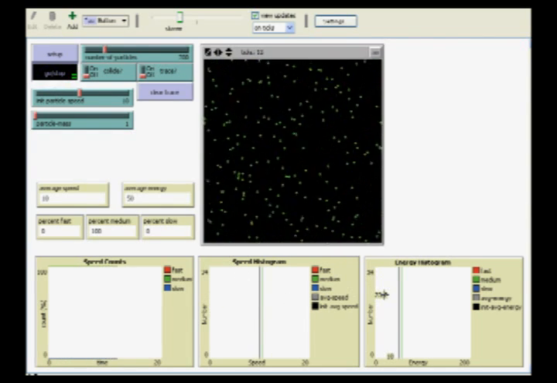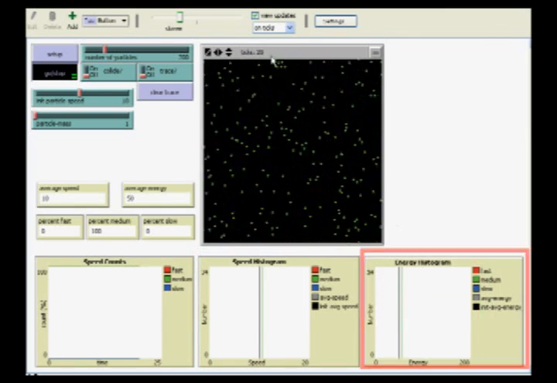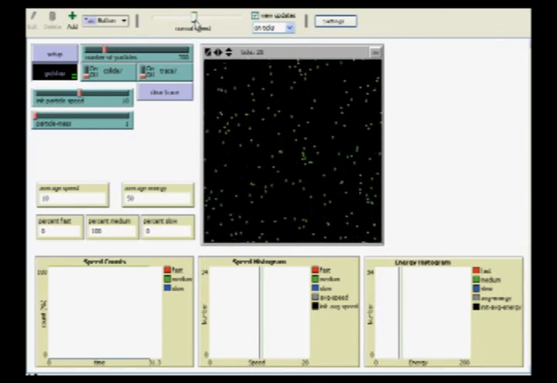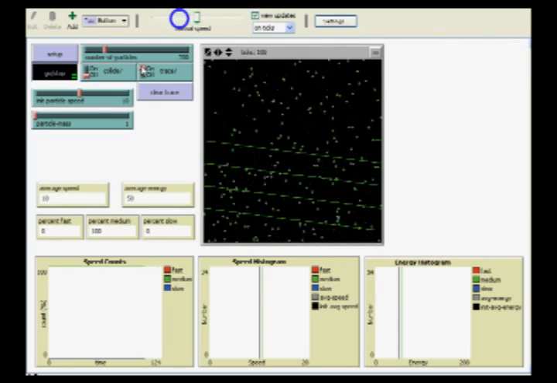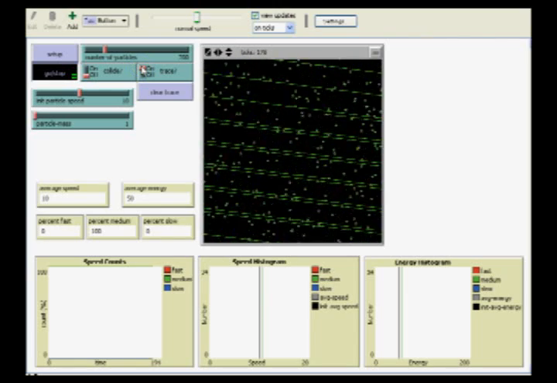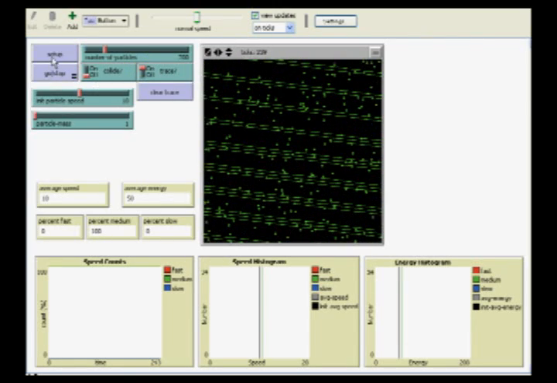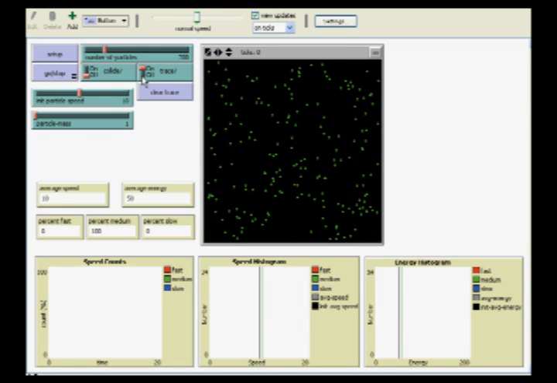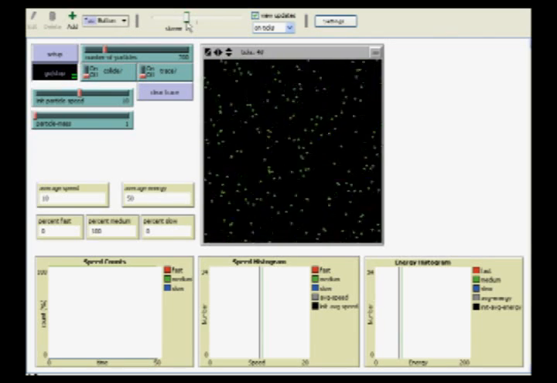The main thing to notice here is that the speeds and the energies of the gas particles are steady at what we set them to be initially. Let's speed things up and turn tracking on so we can see more easily what's going on. As you can see, the velocity of the molecule never changes. Okay, that's pretty boring. Let's stop that and set it up again. We'll turn tracking off and we'll begin now.